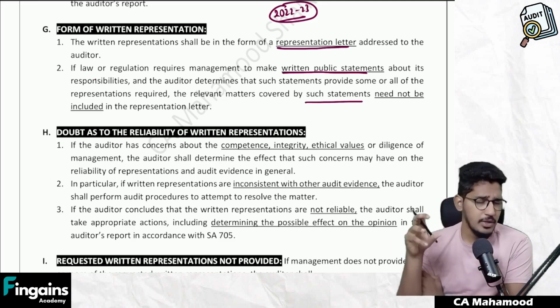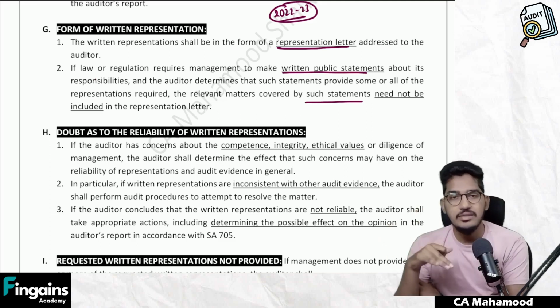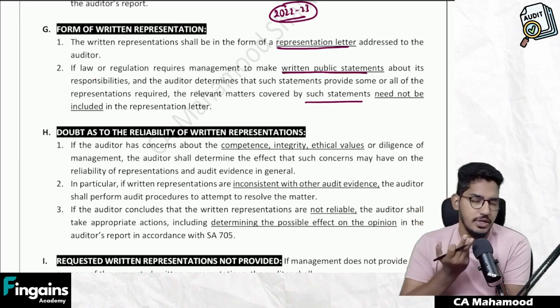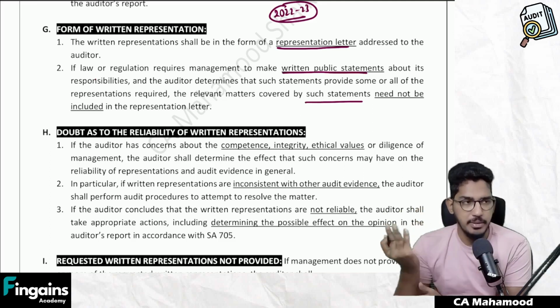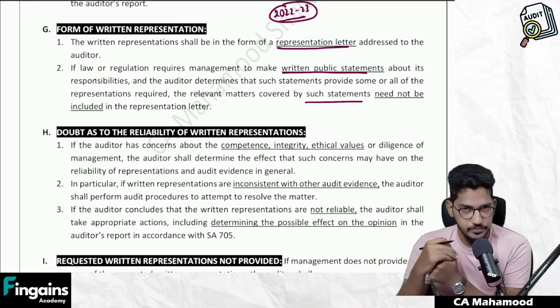Why? Because whatever information you want from the written representation is anyhow available in the public statements. You are getting all that information required from the public statements only. No need to ask for written representation once again.